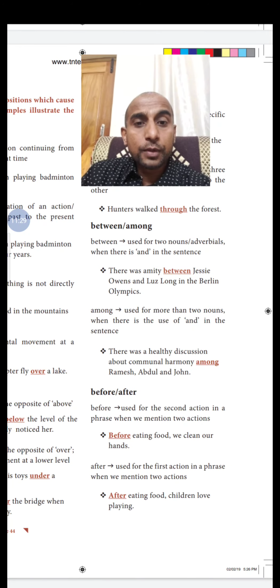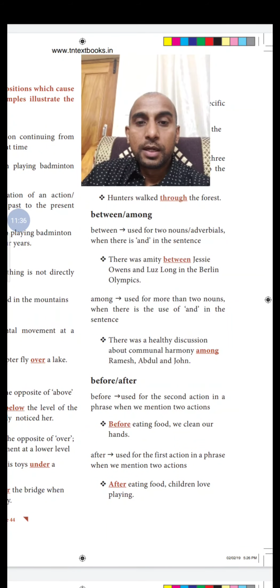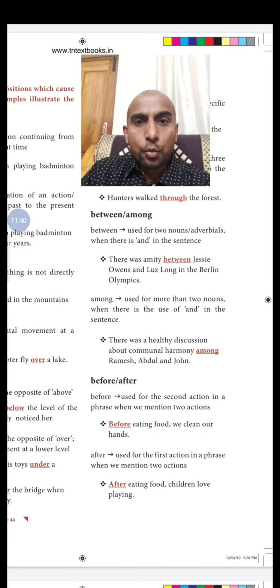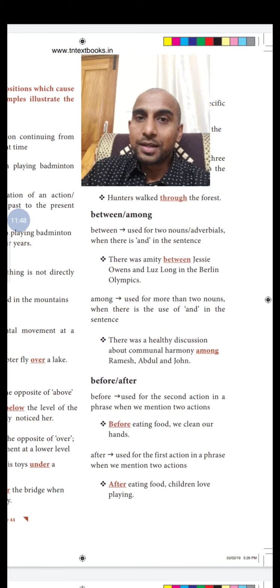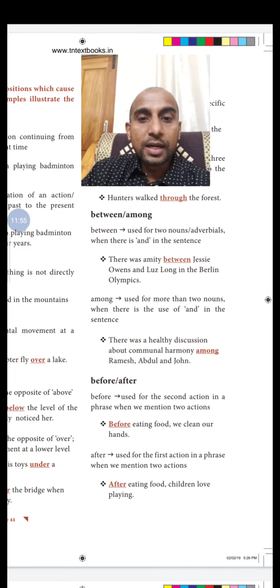After is used for the first action in a phrase when we mention two actions. So after is used as a phrase. Now when you use after eating food, it will become a phrase. A phrase is a group of words which doesn't have a verb and which gives incomplete meaning. So after eating food, though there are two actions, that first one is used as a phrase. That is where you use after. But before eating food, we clean our hands. After eating food, children love playing.